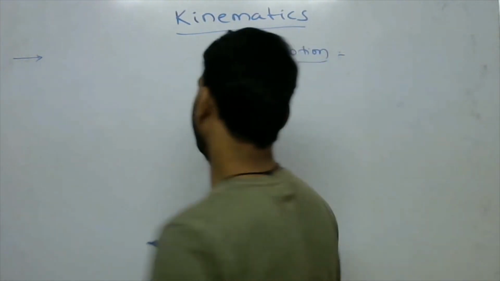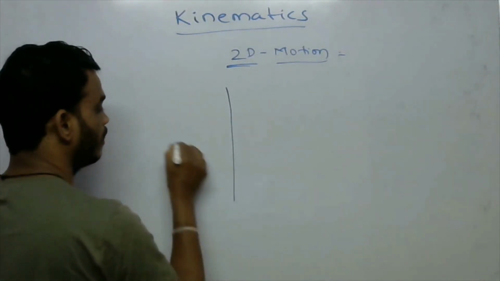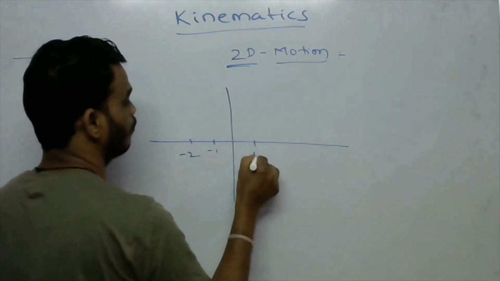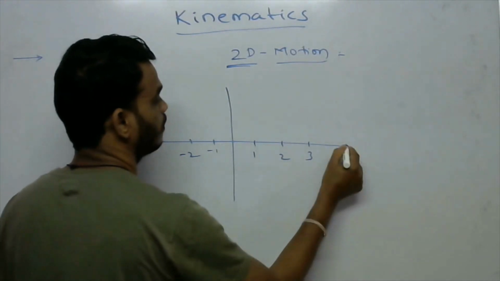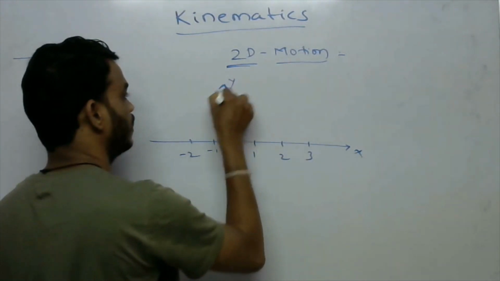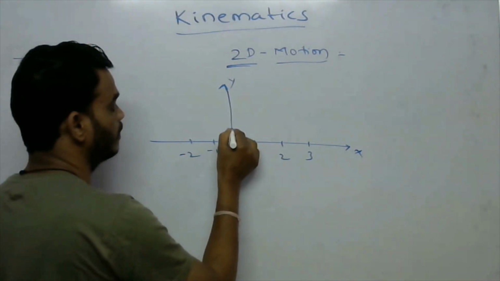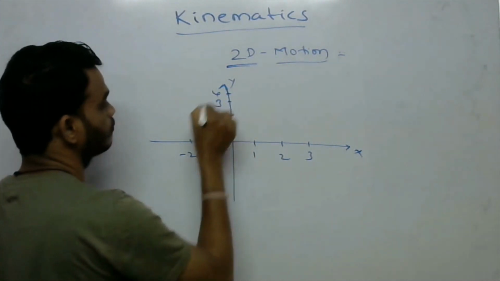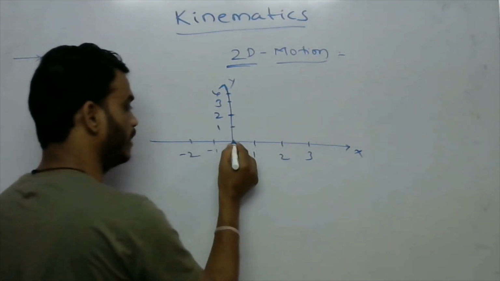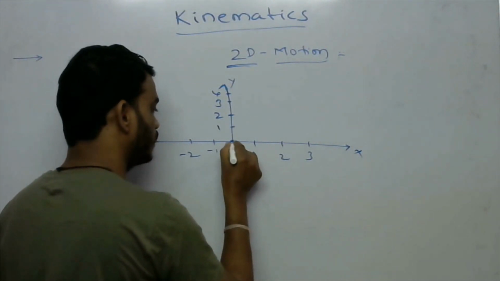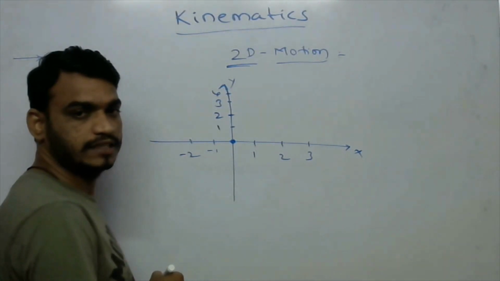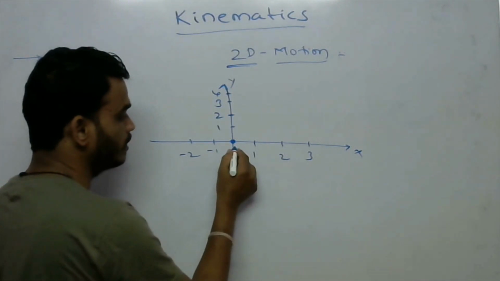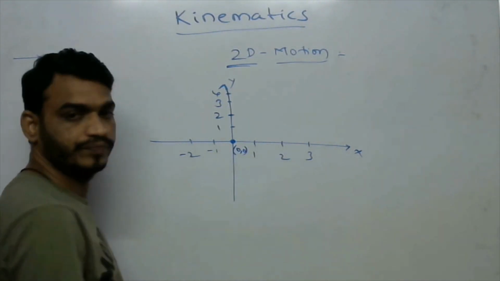For example, I am taking one object here. This is -1, -2, and 1, 2, 3 like this. It is the x-axis and it is the y-axis. Initially, one particle is present in this position, so the x and y values are 0, 0.